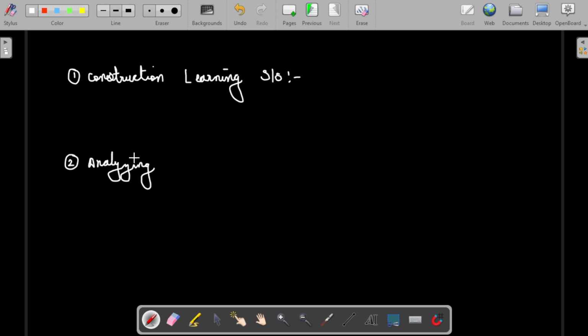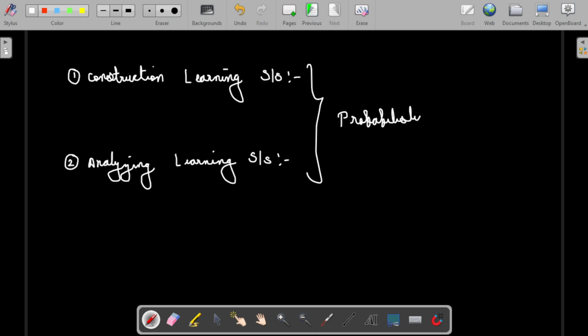The construction of a learning system is not in our hands. Those things will be taken care of by engineers who work at the backend, preparing and training the models. Our role is analyzing, or rather we are at the point of just using the things. Both rely on probabilistic models only. Whatever our usage or even training may be, it all comes down to probabilistic models. The power of probability is that the estimation of uncertainty gives very good results. Even in our communication systems, we will mainly focus on these kinds of things.